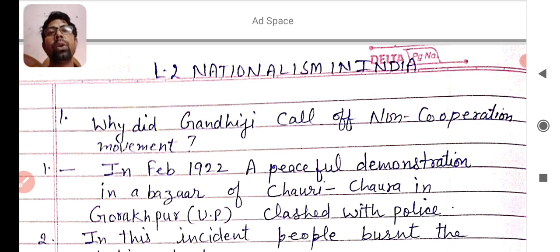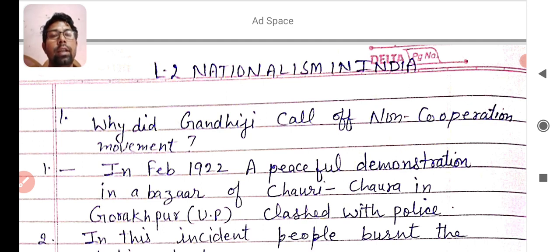In the previous videos, we learnt about the rise of Mahatma Gandhi as a revolutionary in India, the starting of Satyagraha, the revolt against the Rowlatt Act, and then the starting of the Khilafat and non-cooperation movement. Today we will read about the last point of the non-cooperation movement: why did Mahatma Gandhi call off or withdraw the non-cooperation movement? In February 1922, a peaceful demonstration in a bazaar of Chauri Chora in Gorakhpur, UP clashed with